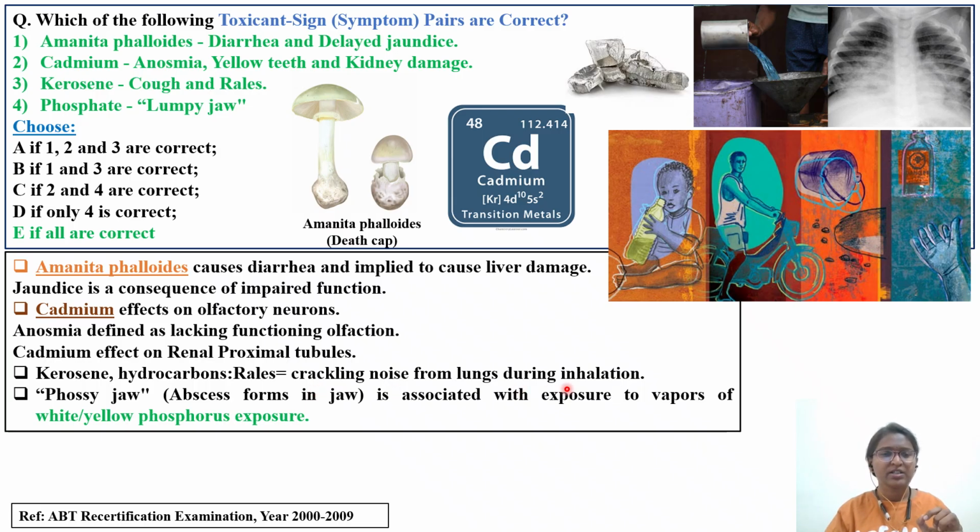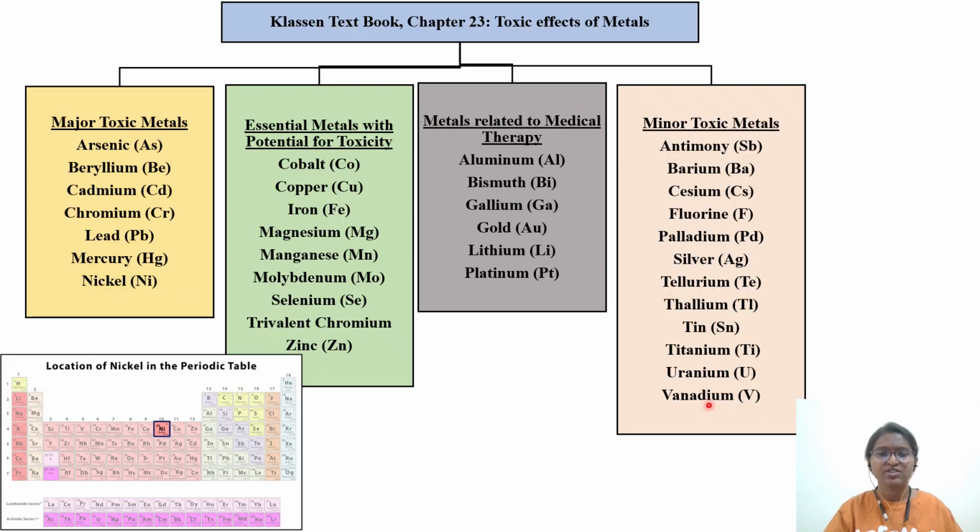Okay, and the last option, this is Phossy jaw. An abscess forms in the jaw. It is associated with exposure to vapors of white phosphorus, yellow phosphorus exposure. So we'll discuss phosphorus in detail in this video. As I told you, phosphorus is not mentioned under the Klaassen textbook chapter 23, but in the exam in the year 2022, based on the memory of previous DABT students, the tentative topic was phosphorus, Phossy jaw poisoning, which they asked in the exam.